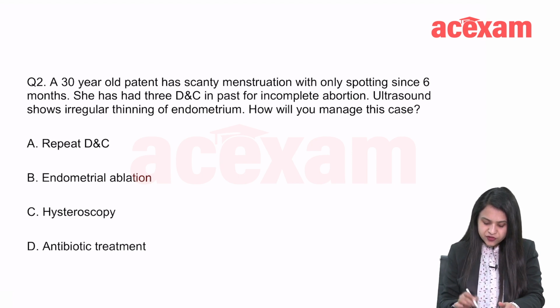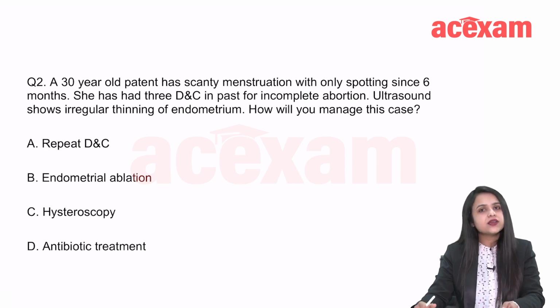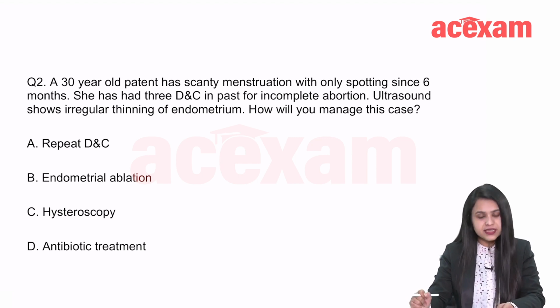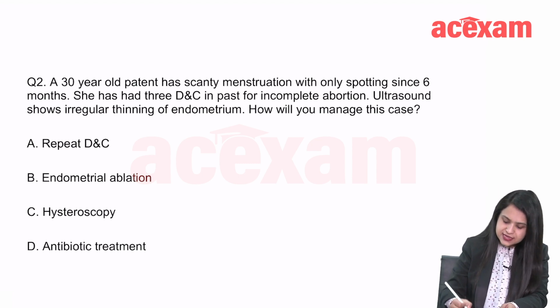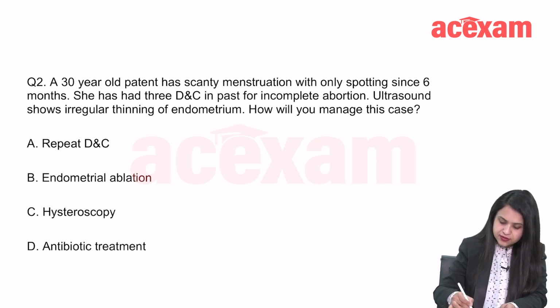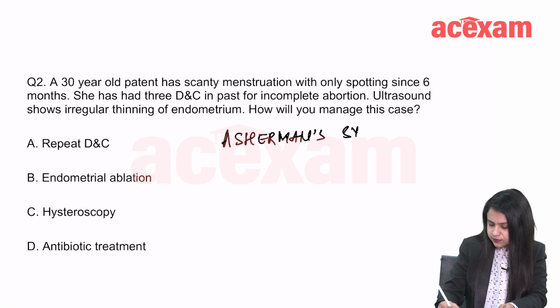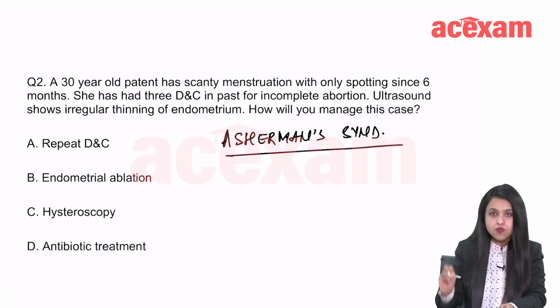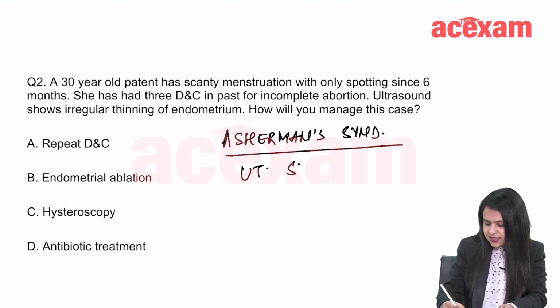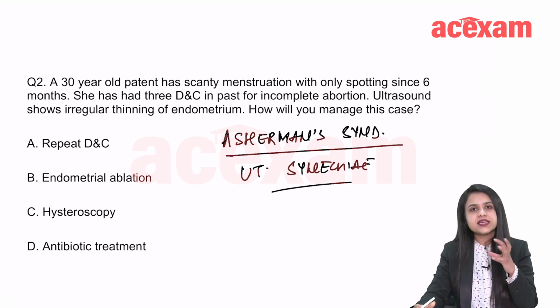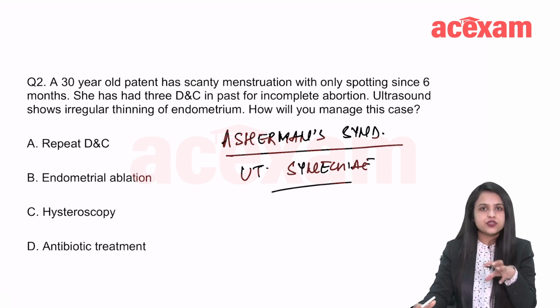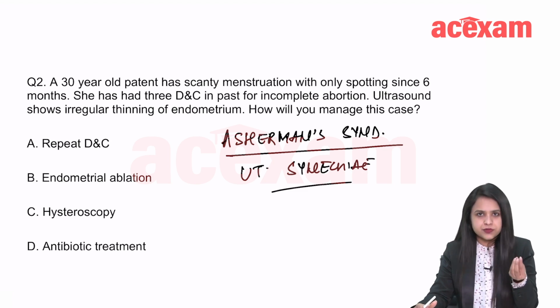Repeat DNC, endometrial ablation, hysteroscopy, antibiotic treatment. What is it that they are talking about? What is the condition? Do you have anything in mind? This is Asherman syndrome, or uterine synechia. Basically adhesions form inside the uterus and this is called Asherman syndrome.